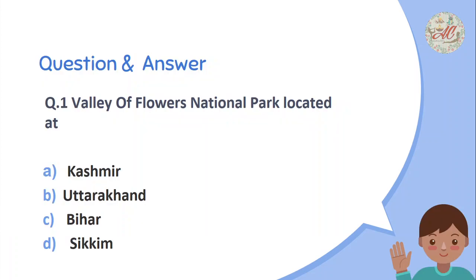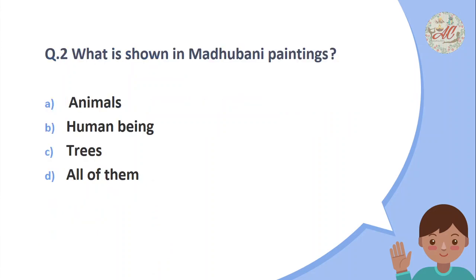Now, some question answers related to this chapter. Question number 1. Valley of Flower National Park is located at Kashmir, Uttarakhand, Bihar, Sikkim. So, correct answer is Uttarakhand. What is shown in Madhubani paintings? Animals, human beings, trees, all of them. So, correct answer is all of them.